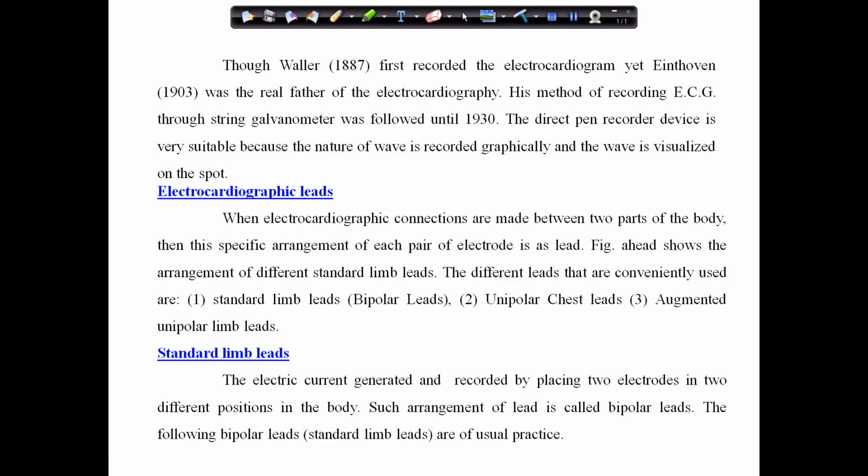In 12 lead ECG, the leads are classified in two categories. The first one is bipolar lead and the second one is unipolar lead. The bipolar lead is also known as standard limb lead. This is bipolar in nature, and the unipolar nature of two types I will discuss later on.